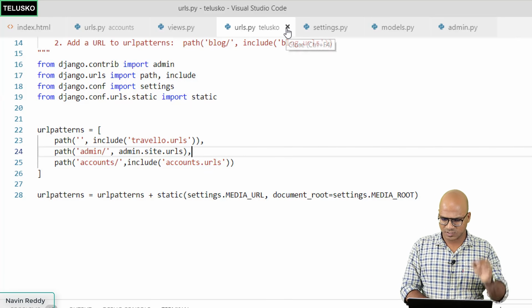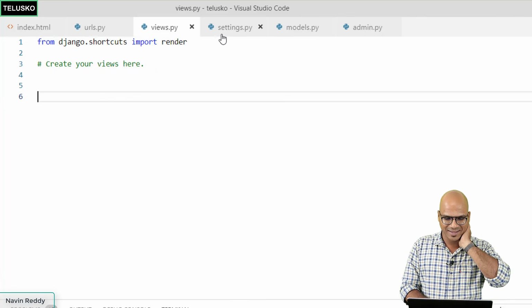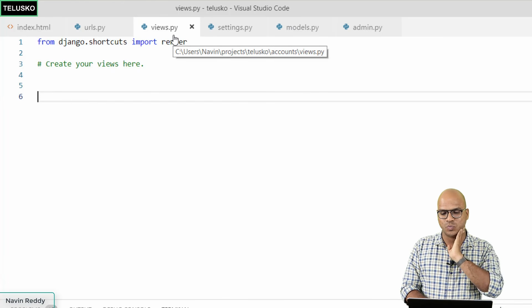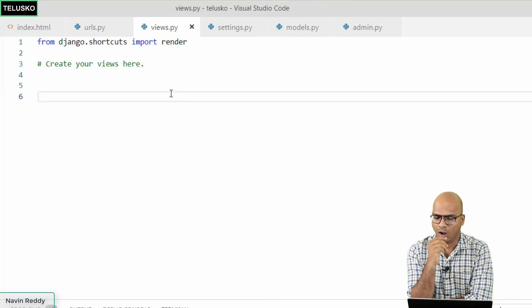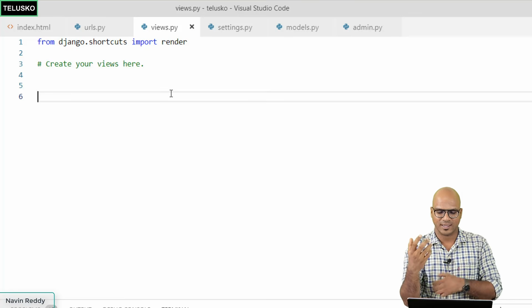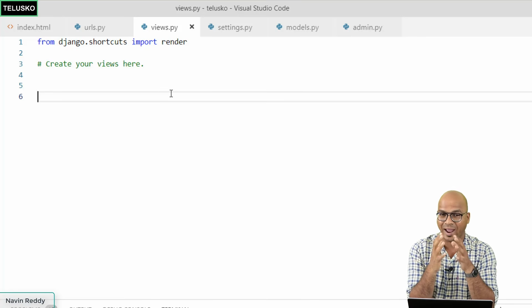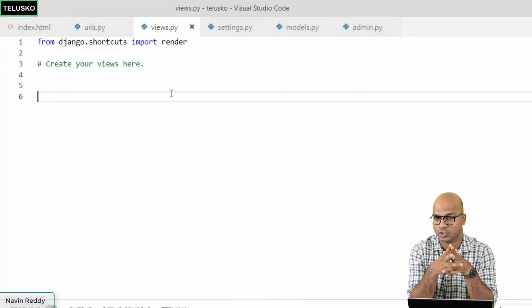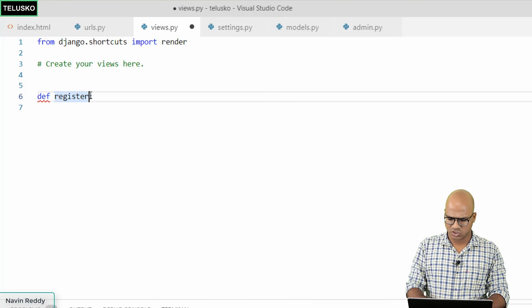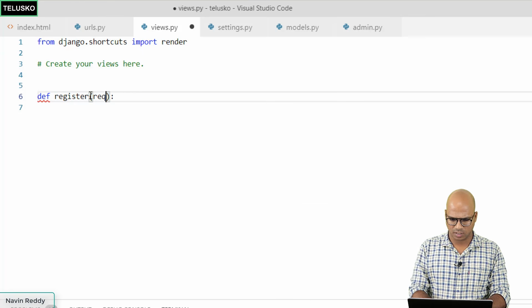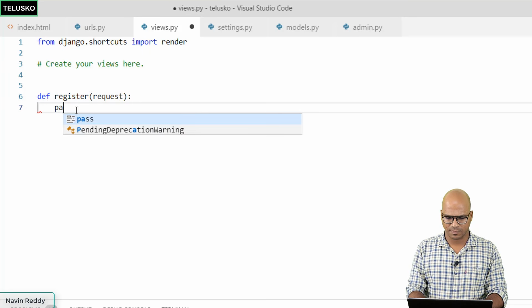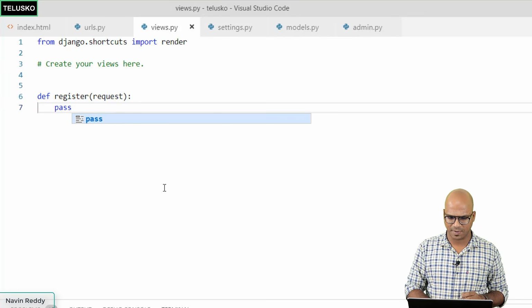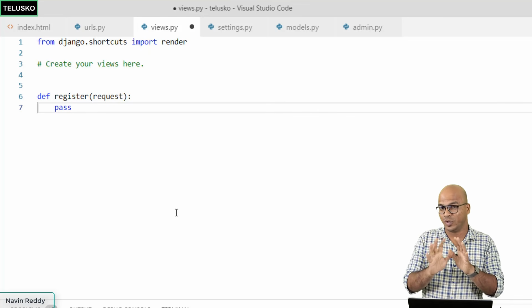We have done this part as well, just to finish things quickly. But now it's important to work with this views.py. What we have done is we have created this new app which is accounts, and then we have mapped the URL. So whenever a URL comes, it will come to the views.py. So we can say def register, and we have to accept a request. Then we can't keep a function blank, so we'll simply say pass. Basically, we have created the function, but it's not doing anything now.